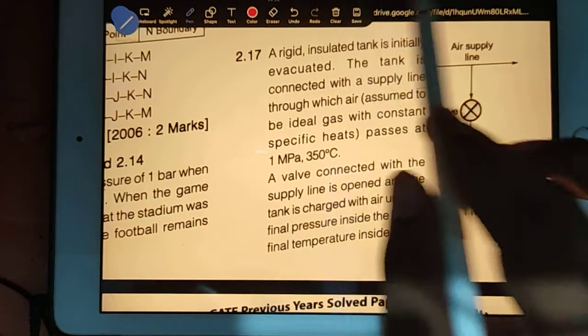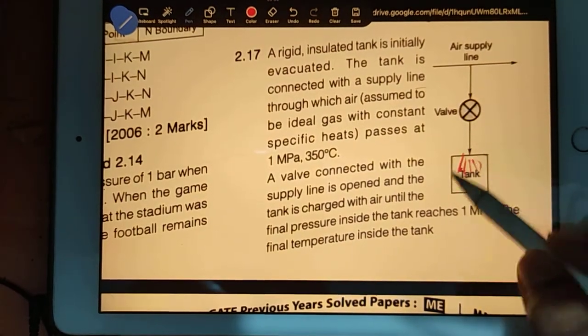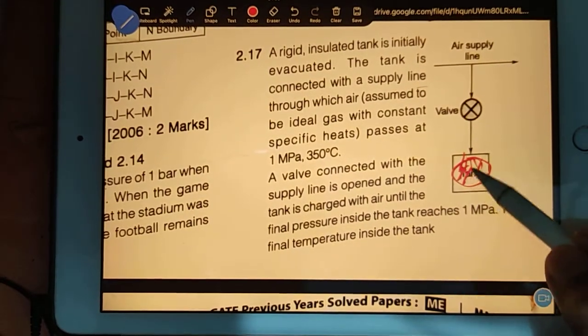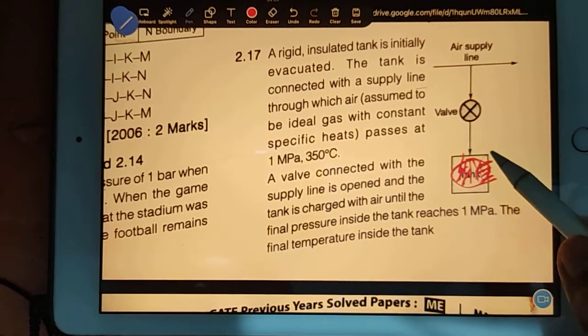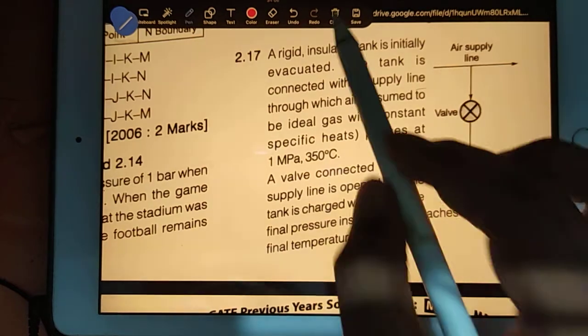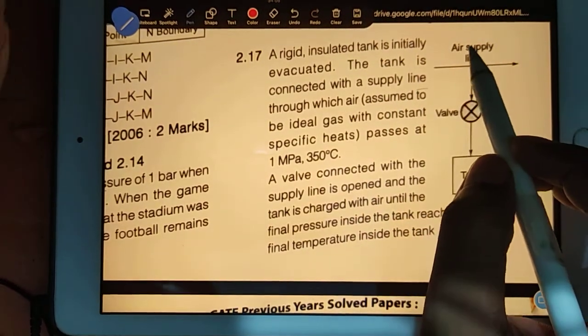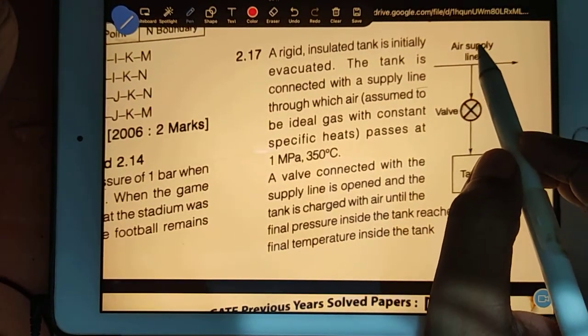But here your mass is changing in the tank. So properties in the tank are changing, because at every time pressure is increasing, properties are changing. So this is unsteady flow. So how do we deal with unsteady flow? What is the basic concept for unsteady flow in such questions?